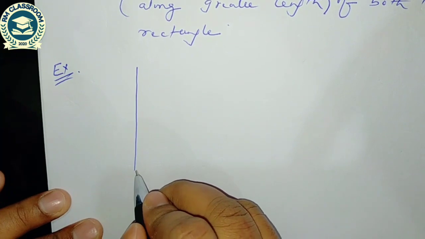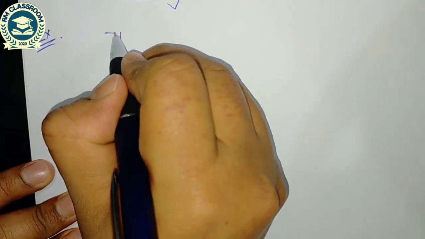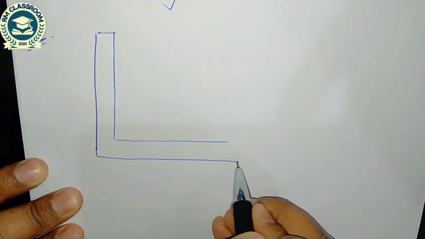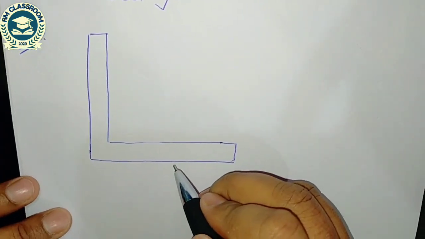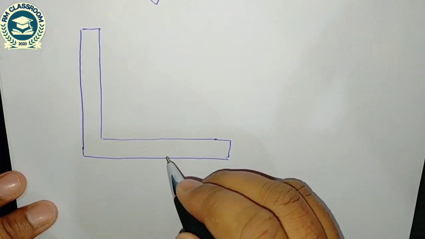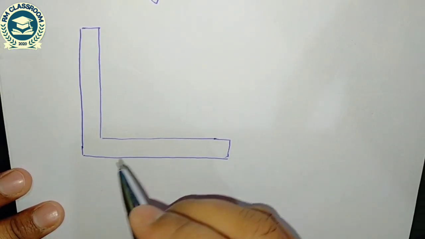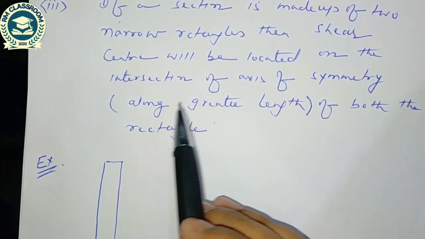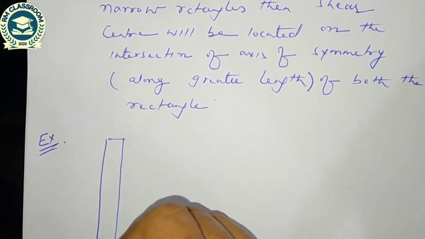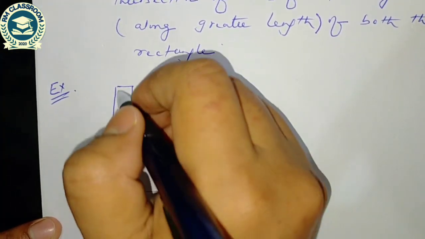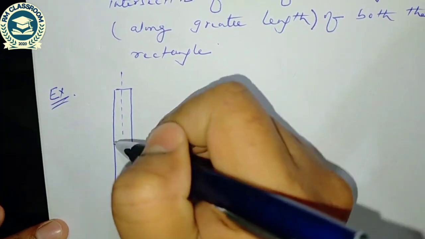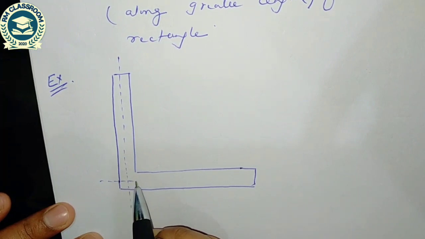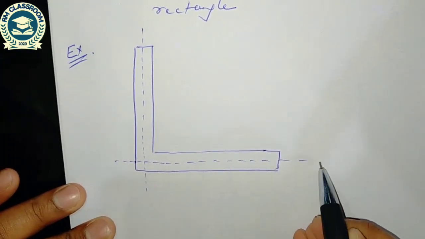There is an L section. This is the L section. So for the L section, the shear center by the third rule: if a section is made up of two narrow rectangles, then the shear center will be located on the intersection of the axes of symmetry. This narrow rectangle and this narrow rectangle. The axis of symmetry for this rectangle is this one, and the axis of symmetry of this rectangle is this one.